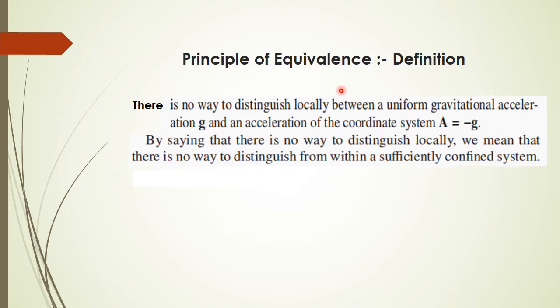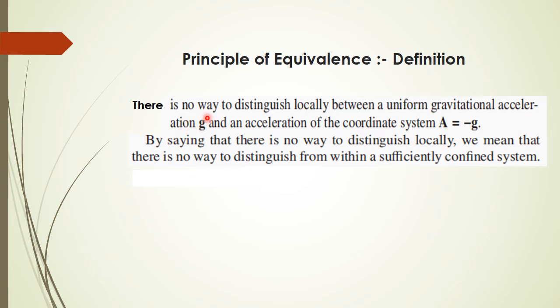So we can now define the principle of equivalence. There is no way to distinguish locally between a uniform gravitational acceleration g and an acceleration of the coordinate system a equal to minus g. This is the principle of equivalence. There is an equivalence between the two cases.